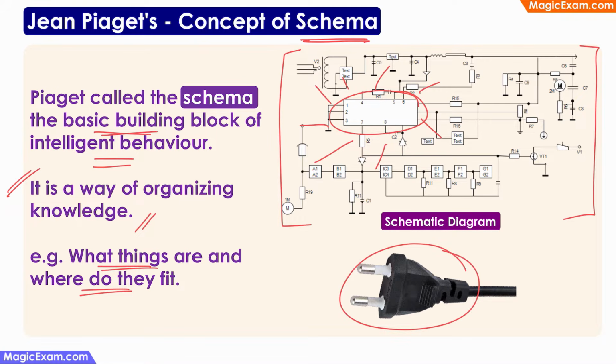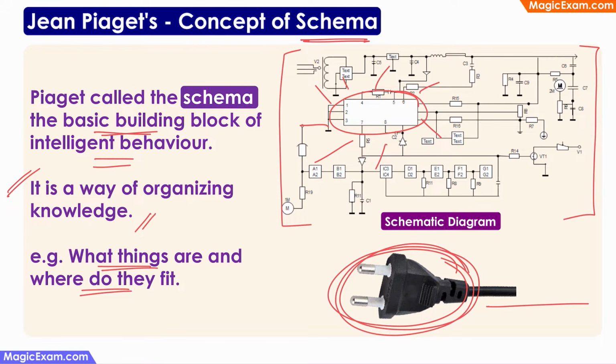As soon as you see this, you are able to identify that this is a plug. You know that this will be at the end of a long wire and it is associated with an electrical device. And you also know that this plug has to be put into an electrical socket and has to be switched on for the device to work. So how do you know all of this? Just by looking at one picture.